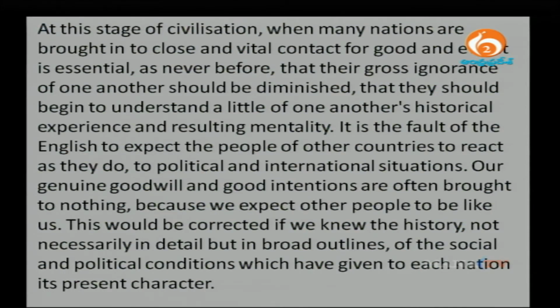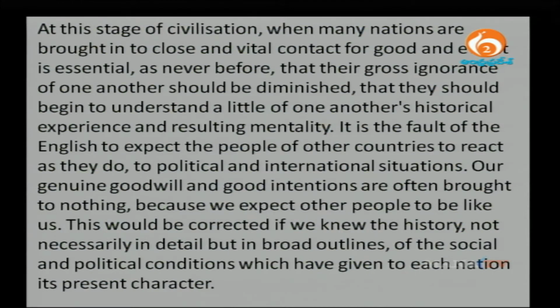I am going to read this again slowly. Please make a note of this particular passage. At this stage of civilization, when many nations are brought into close and vital contact for good and evil, it is essential as never before that the gross ignorance of one another should be diminished, that they begin to understand a little of one another's historical experience and resulting mentality.